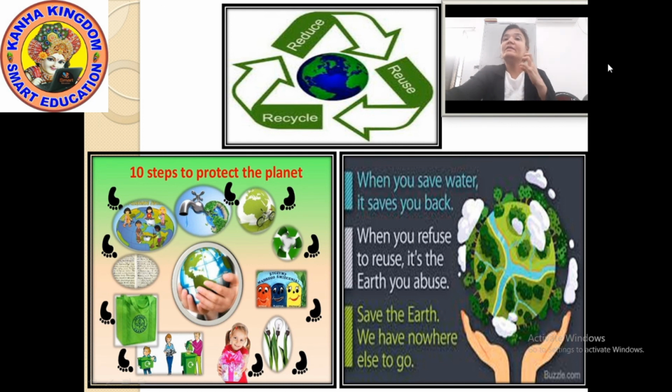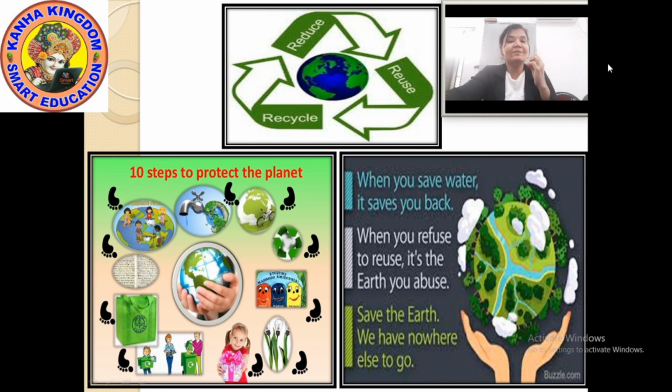Okay, when you save water, the water saves you back. When you refuse to reuse, it is the earth you abuse. Means reusing: if something can be reused, why unnecessarily waste that thing?